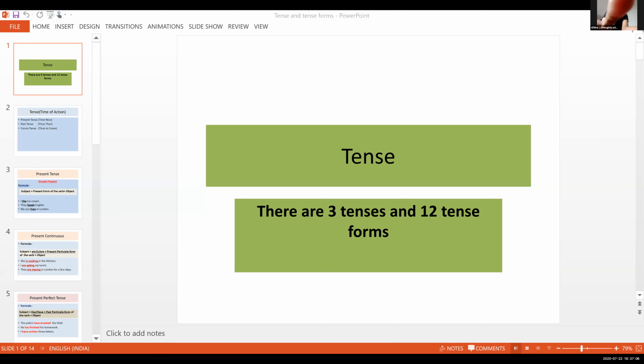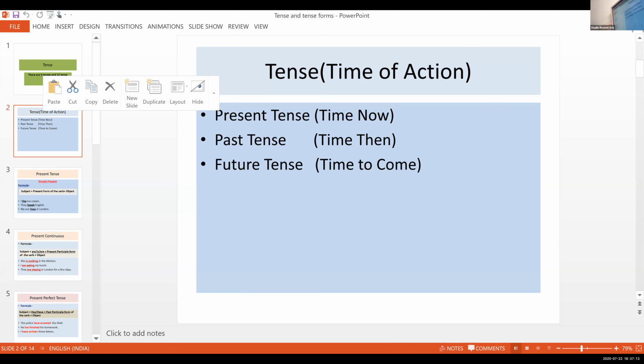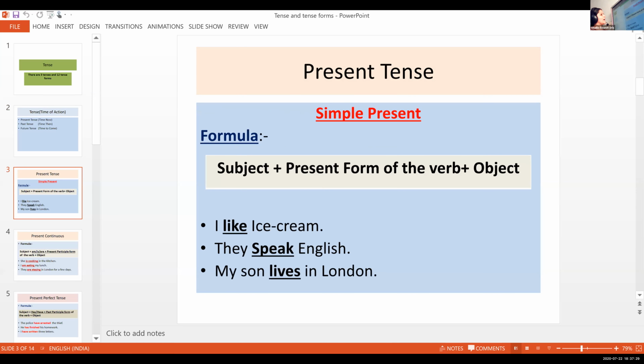Can you see the screen? Yes, ma'am. There are 3 tenses and 12 tense forms. Just a revision, tense means time of action. There are 3 tenses: present tense, the time now; past tense, the time then; and the future tense, the time to come. Now let us begin with simple present tense.